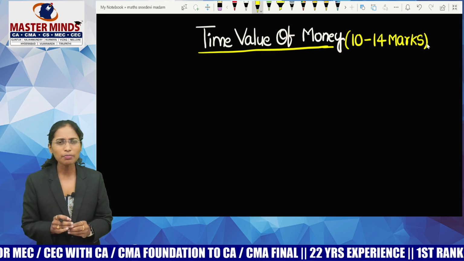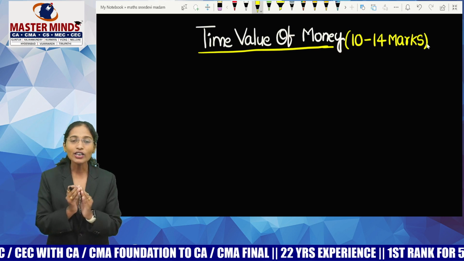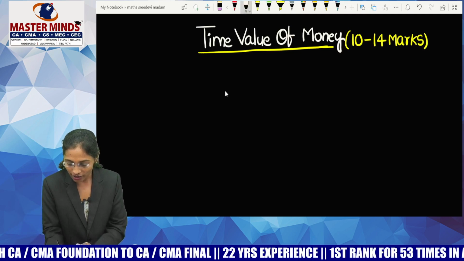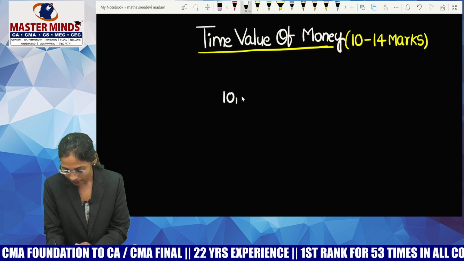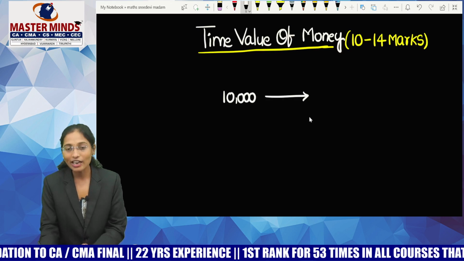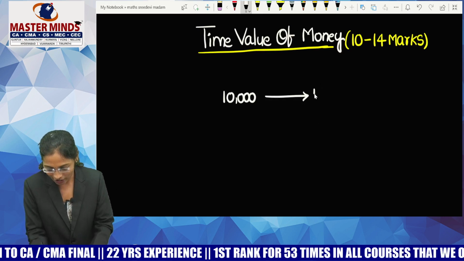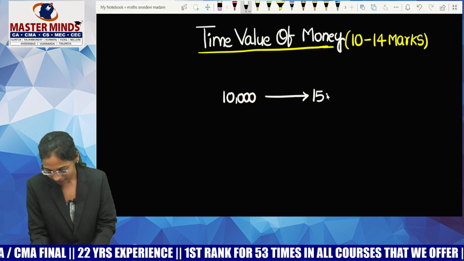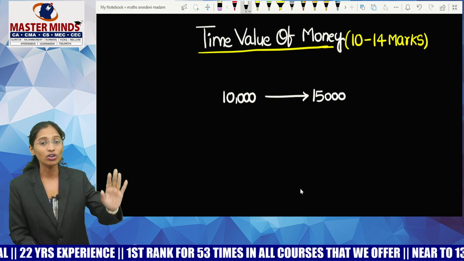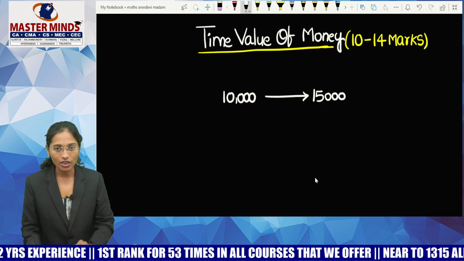For example, let me assume that I bought gold worth 10,000 during 2021. Now the value of that gold became almost 15,000. I invested my 10,000 in gold and now it became 15,000.